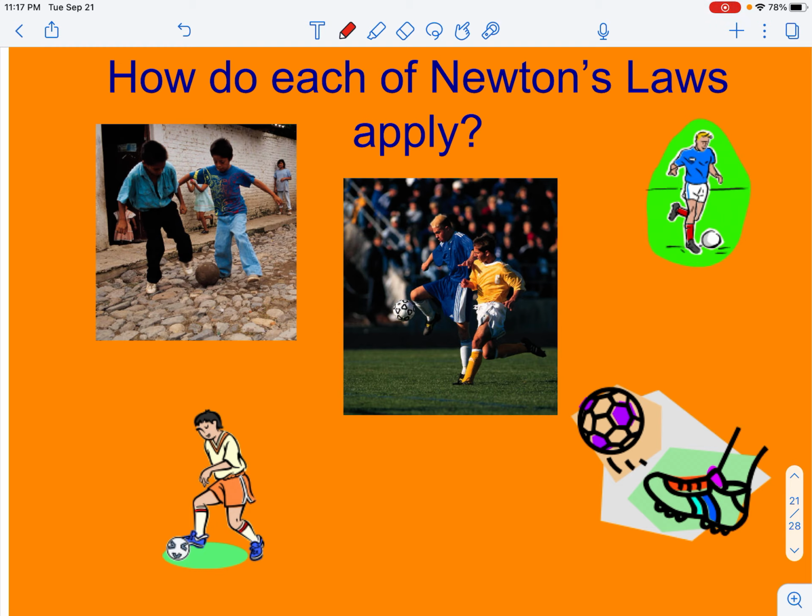So at this time, you have learned all three of Newton's laws. Number one is the law of inertia. Number two is the law of acceleration. Number three is the law of action-reaction. And we should be able to interpret these laws in various situations.